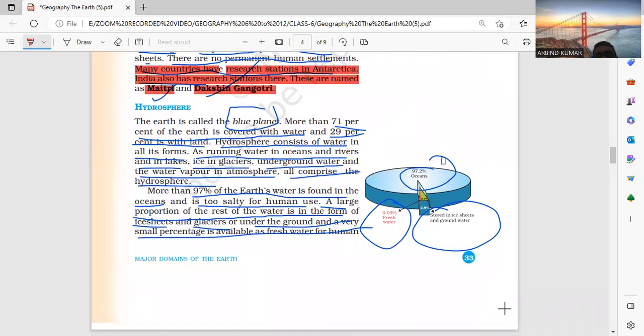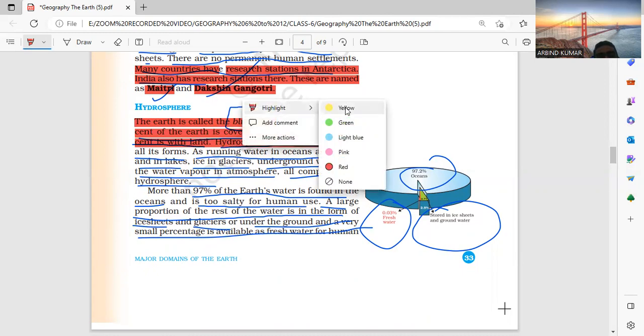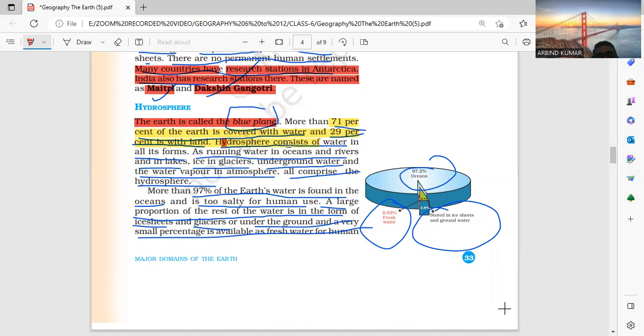Hydrosphere is 72%, the water cover, with 0.03% fresh water stored in ice. The Earth is called the blue planet. 71% of the Earth is covered by water and 29% is land. Hydrosphere means all forms of water: ocean and river, lake, ice and glacier.